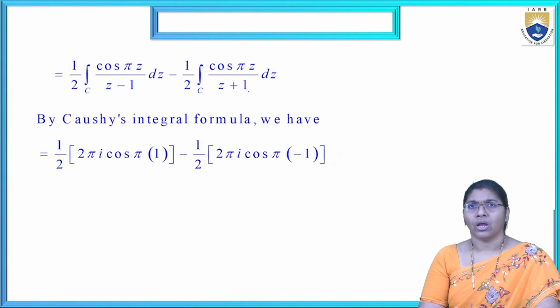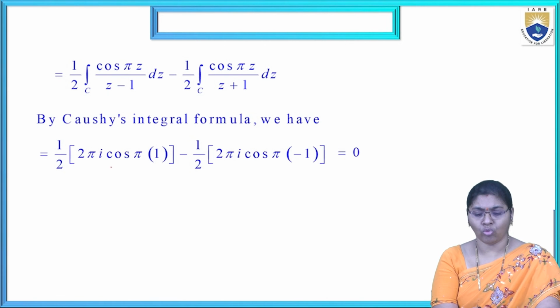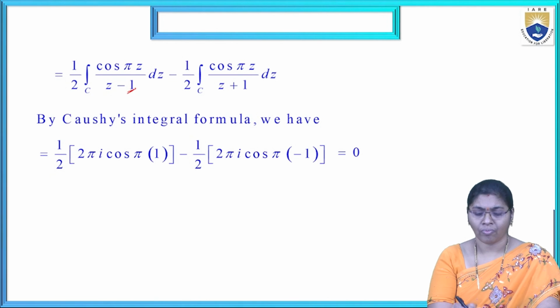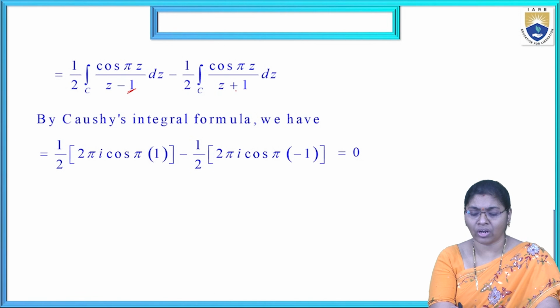Now, applying Cauchy's formula, 1 by 2 into 2 pi i into f of z naught. Here f of z naught means cos pi z, where z value is 1. That's why 1 by 2, 2 pi i cos pi. Now here the z value is minus 1, so z minus z naught uses minus 1.